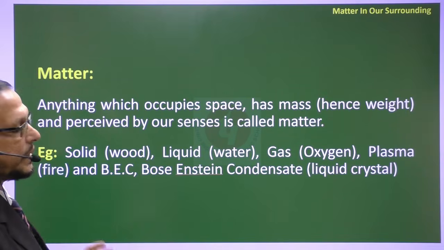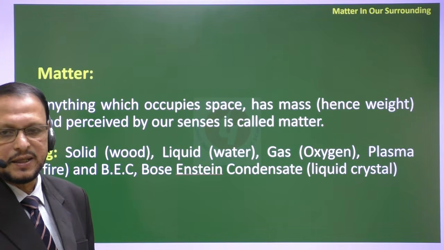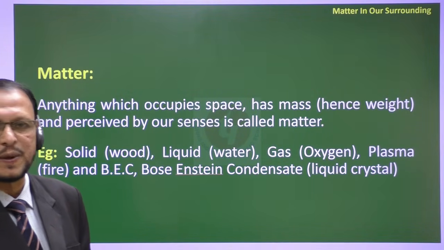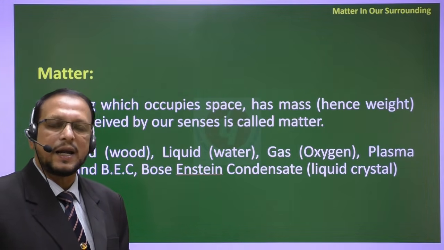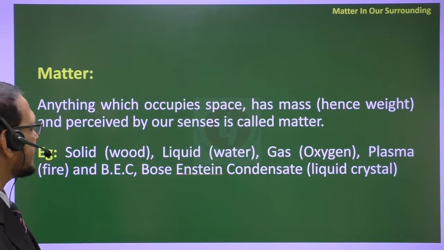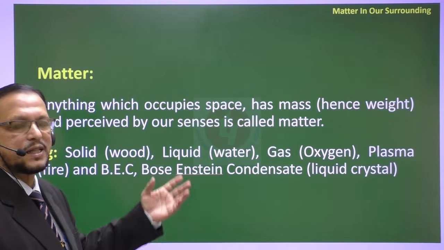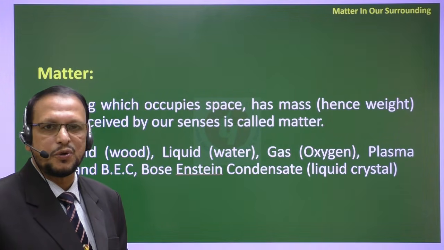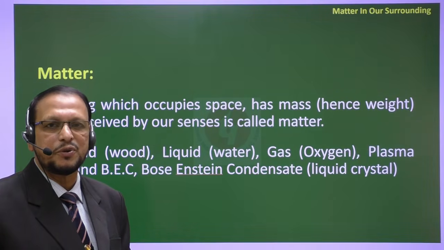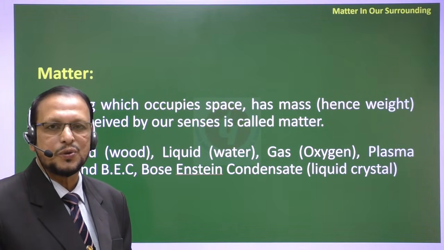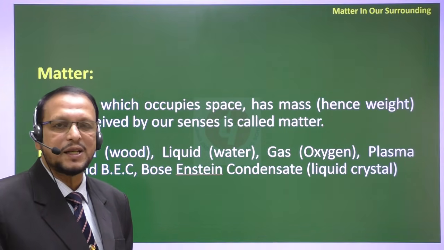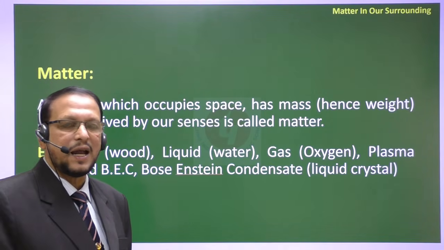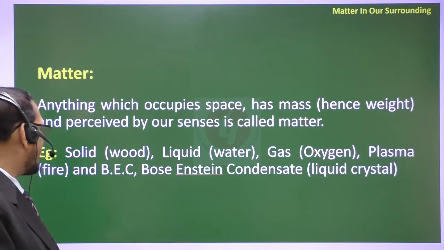Now what is called matter? If you are asked to define matter, then we can say anything which occupies space, has mass and hence weight, and is perceived by our senses is called matter. How many senses do we have? We have 5 sense organs that we know. What are the 5 sense organs? Eyes, nose, tongue, skin and ears. These are the 5 sense organs we have.